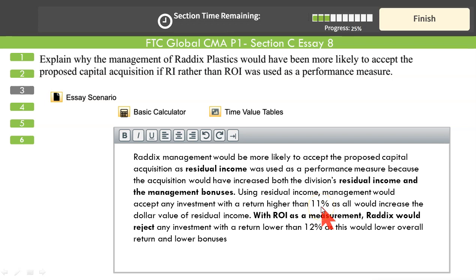Under ROI it might be discouraged, but under the residual income approach, any project generating slightly above 11% would be fine for the company, because we have to look at the company as a whole. The interests of the company are more important than the individual interest of the segment managers or divisions. That's the important point to remember.